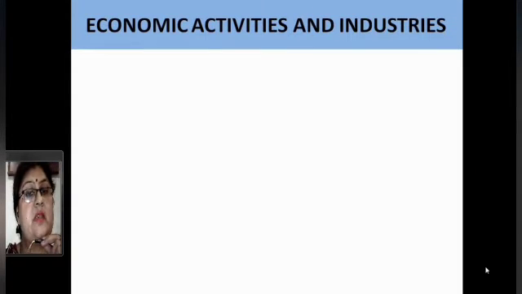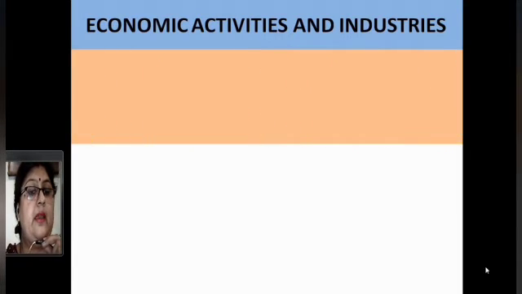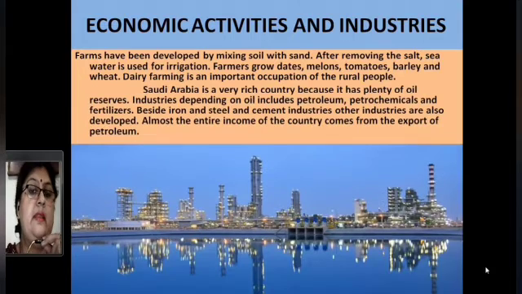Now let us discuss the economic activities and the industries, how people live there, how they survive in that area. Farms have been developed in this area by mixing soil with sand. After removing the salt, sea water is used for irrigation. Farmers grow dates, melons, tomatoes, barley and wheat. Dairy farming is also an important occupation of the rural people.